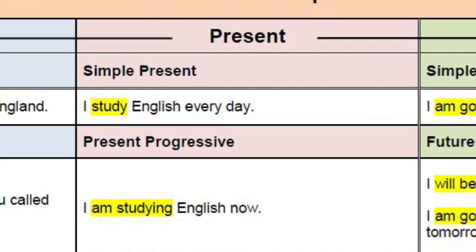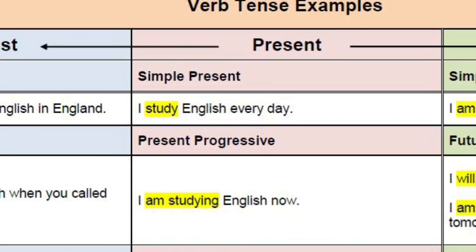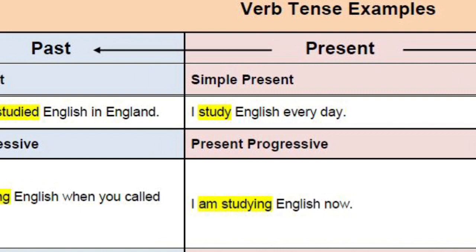In present progressive or present continuous, ing is used all the time. So here you can see the past progressive also. If we convert it into past, we will say like that: I was studying English when you called yesterday. Means I was studying at that time. It was a continuous process, but as it was of yesterday, it is about a past incident. That's why it is called past progressive.